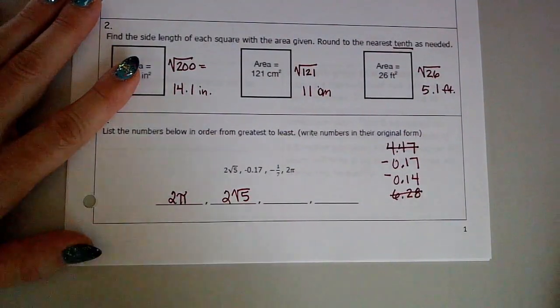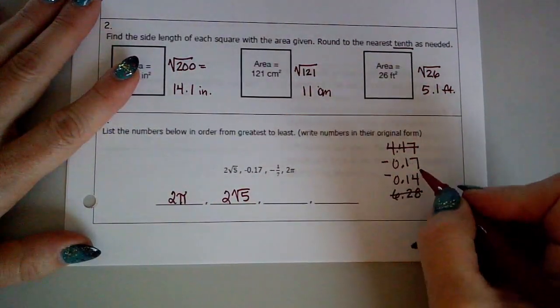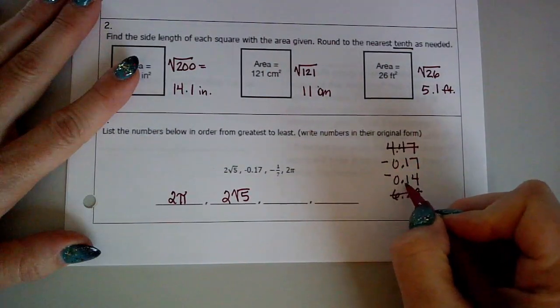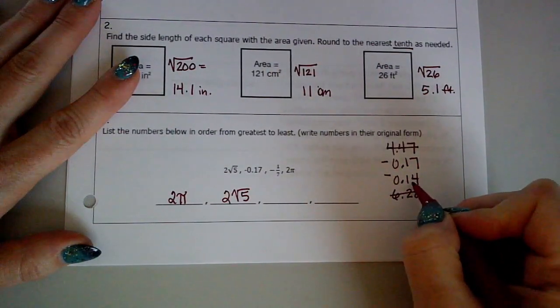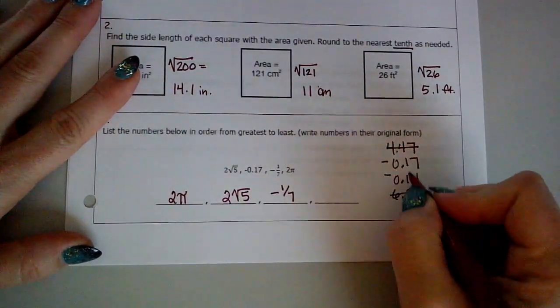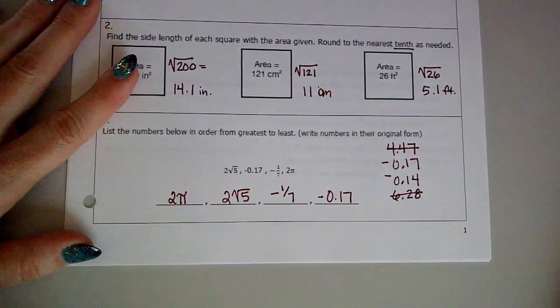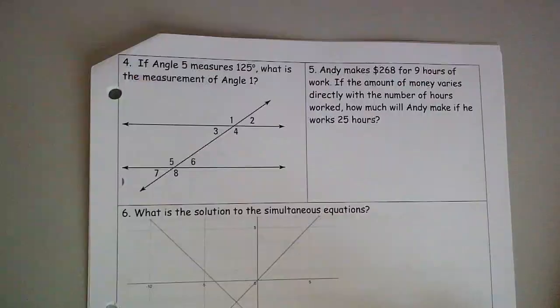Next, we're starting to go backwards down that number line. So I have to actually think kind of differently when I'm going backwards on the number line. So in that case, actually negative 0.14 is my bigger number, which is that negative 1/7. And that only leaves me with negative 0.17 to fill in the blank. All right, let's flip our page over.